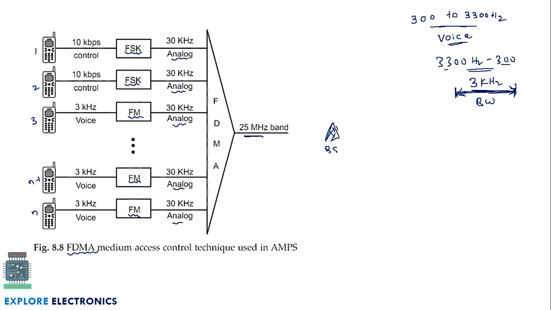This is what 1G technology is. It allows communication with only voice. There is no data communication allowed in 1G. There is no concept of image transfer in 1G. There is no concept of video in 1G. Only voice is allowed to transmit from person A to person B through wireless media.